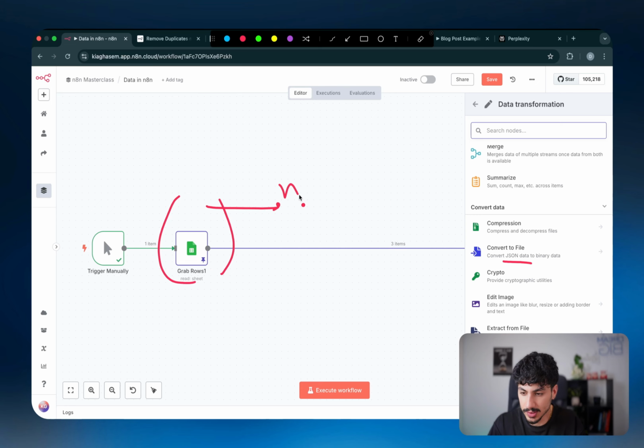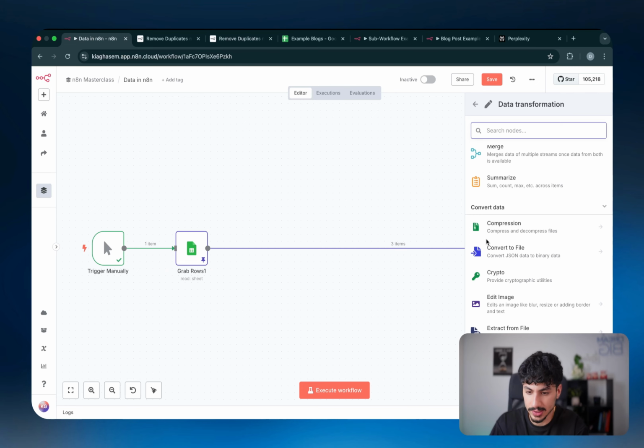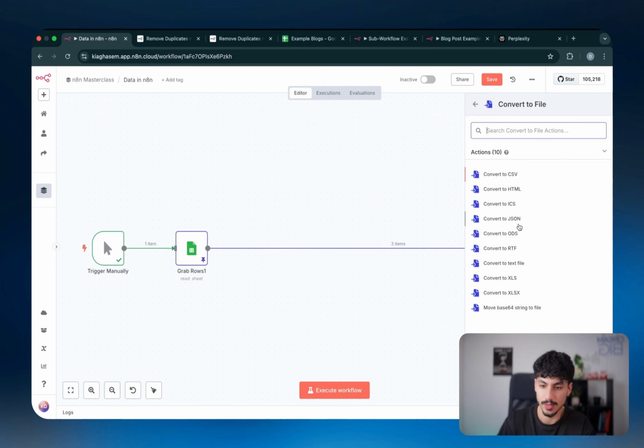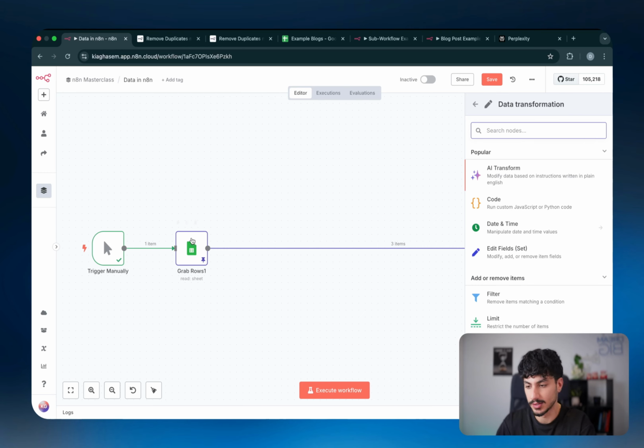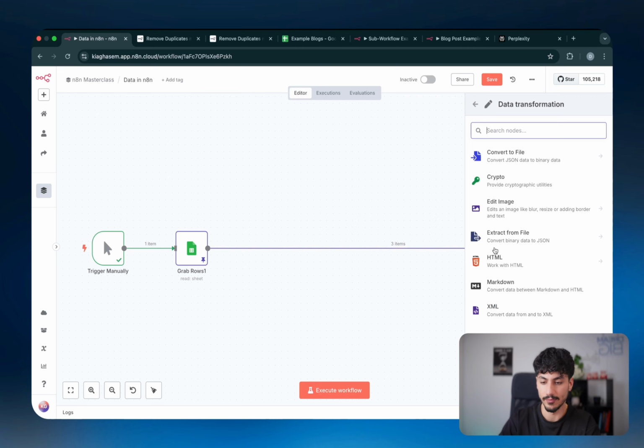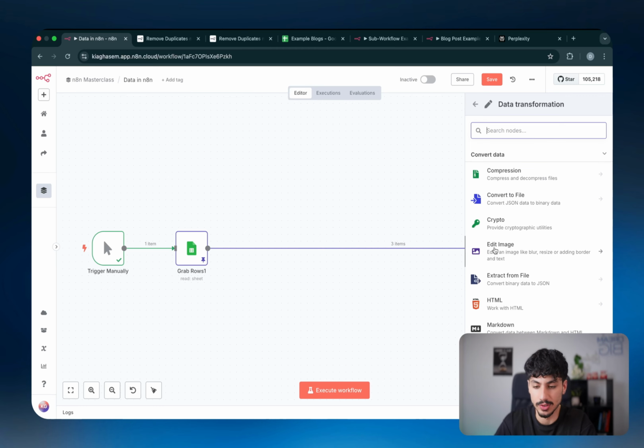The next one is convert to file, which allows you to convert JSON, which is obviously the way data is being handled inside N8N, to an actual file. So if you want to turn it into, let's say, for example, CSV, HTML, if you want to keep it as JSON, XLS, which is what we use for Excel, and the other data formats here as well. So basically it just allows you to convert the data inside N8N to some sort of data format that you can use externally, inside your computer or wherever.